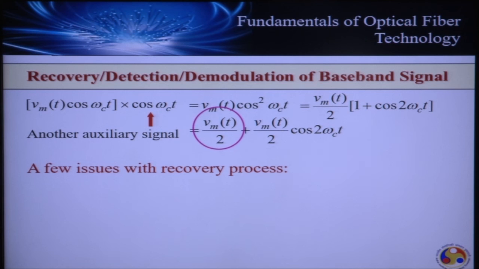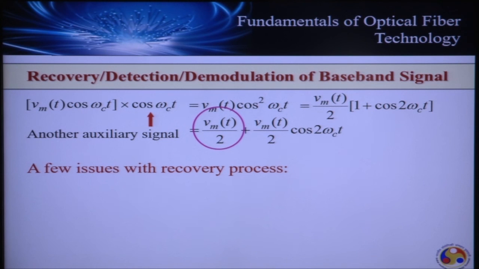Suppose the auxiliary signal which we are using here is generated at the receiver end, not at the transmitter end. In general, my transmitter is far off from my location, or if my transmitter is here, my receiver is at a very remote location.